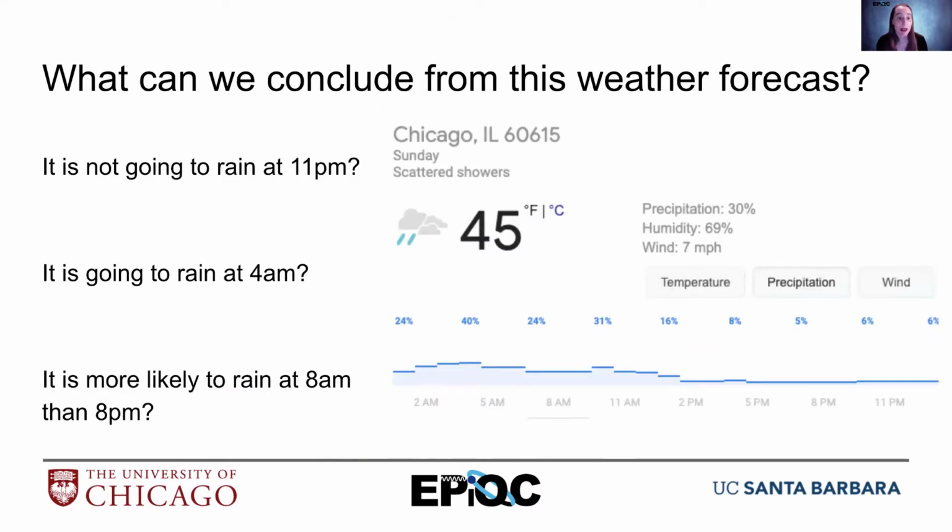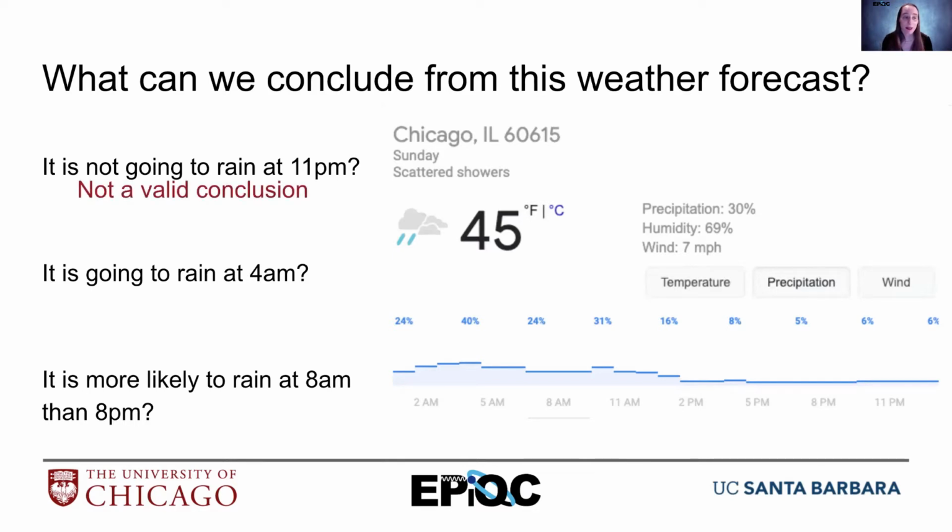So let's see, does it mean it's going to rain at 11 p.m. because at 11 p.m. it's 6%? Or does it mean that it's not going to rain at 11 p.m.? Or perhaps that it is going to rain at 4 a.m.? Or does it just mean that it's more likely to rain at 8 a.m. than to rain at 8 p.m.?